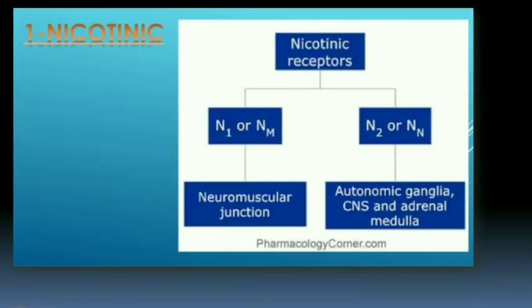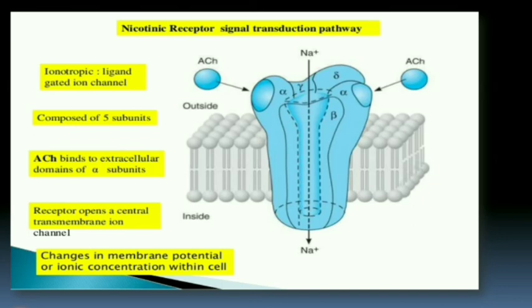Coming to nicotinic receptors, there are also 2 subtypes, NM or N1, and NN or N2. NM receptors are present in the neuromuscular junction, and NN receptors are present in the autonomic ganglia, CNS and adrenal medulla. This is the structure of the nicotinic receptor, which has 5 subunits: 2 alpha, 1 beta, gamma and delta.